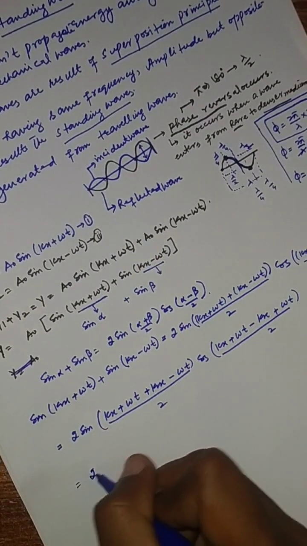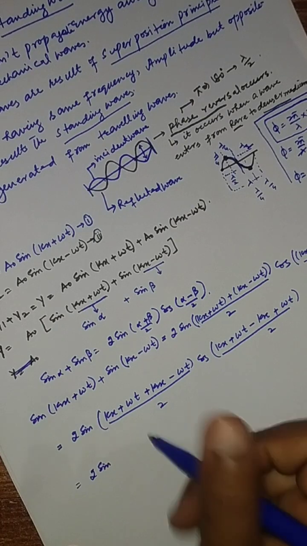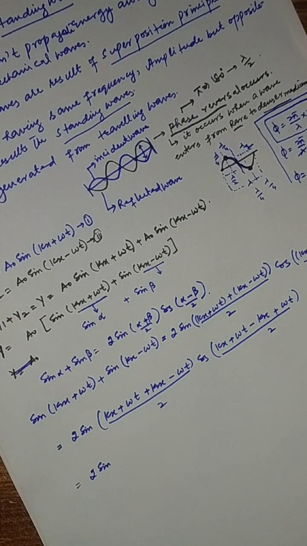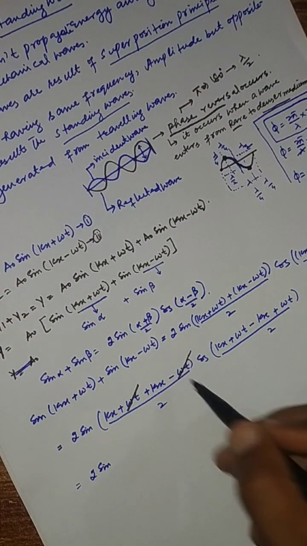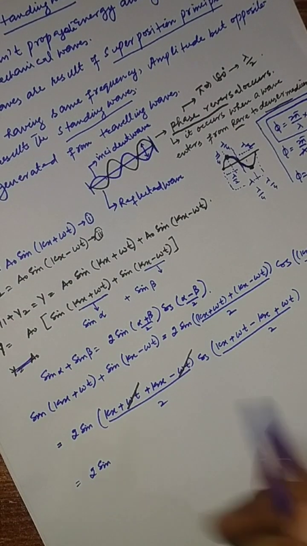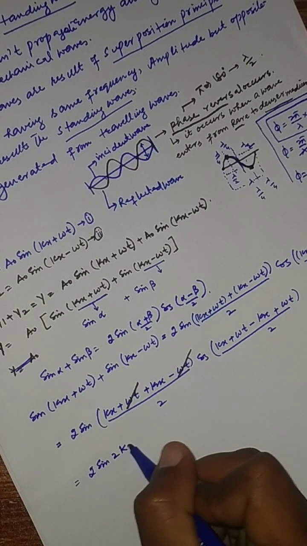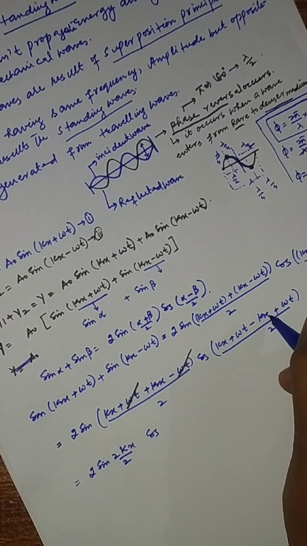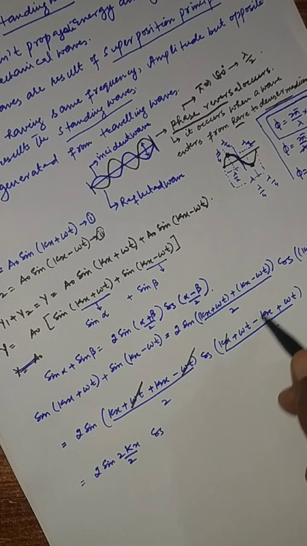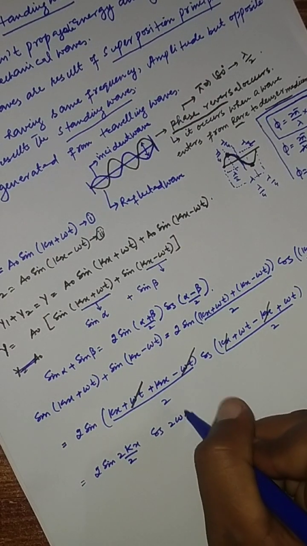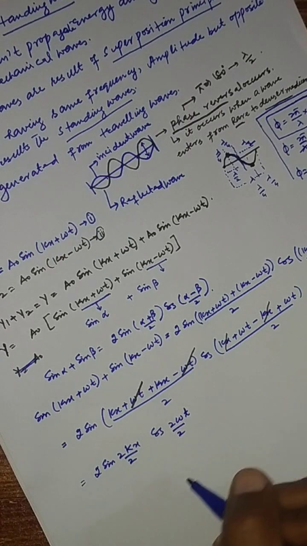Again 2 sin: kx plus kx equals 2kx, and plus ωt and minus ωt cancel out, so it is 2kx over 2. In the cos, kx minus kx cancels, and remaining ωt plus ωt equals 2ωt over 2.